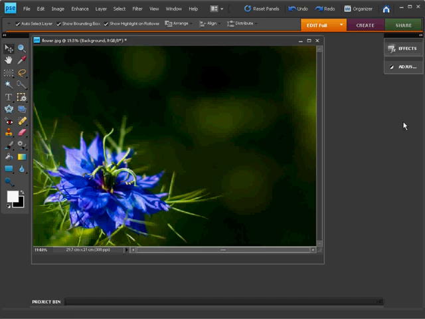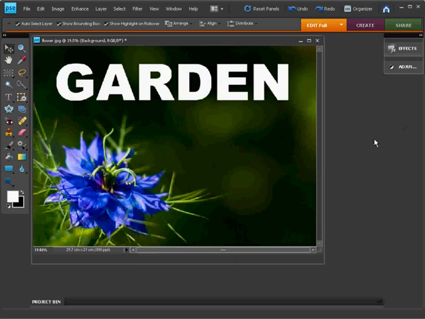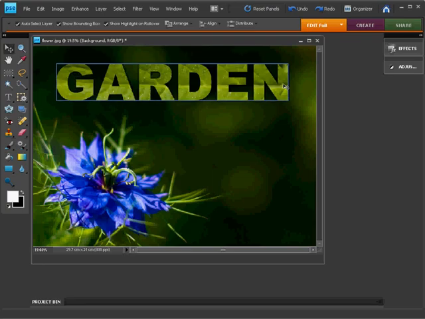To an image and then adding an image inside the text. If that's not quite clear, this is what I mean. You take an image such as this, and then you want to add some text to it. Now that's easy enough, you just use the type tool and choose your font and type it straight into the picture. But then you want to add another picture inside this text to actually make the picture into a text shape. So we get something like that, a nice vein of a leaf running through this word garden.